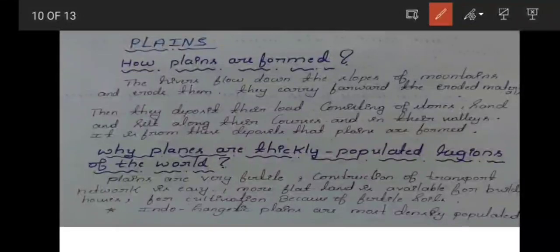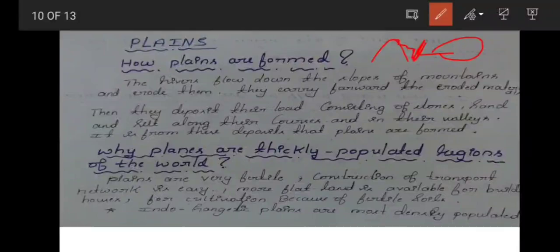Next topic is plains. So how are plains formed? The rivers flow down the slope of mountains and erode them. They carry forward those eroded materials, and then they deposit their load consisting of sand and silt along their courses in their valleys. It is from these deposits that plains are formed.